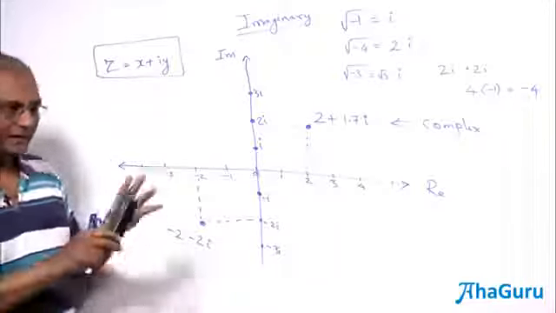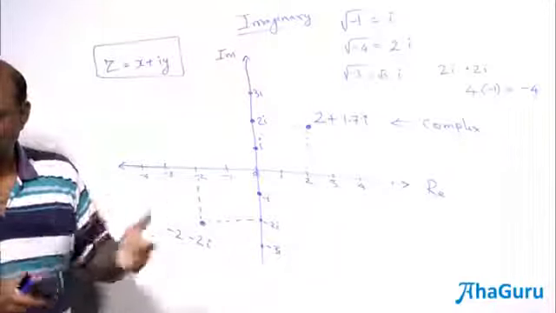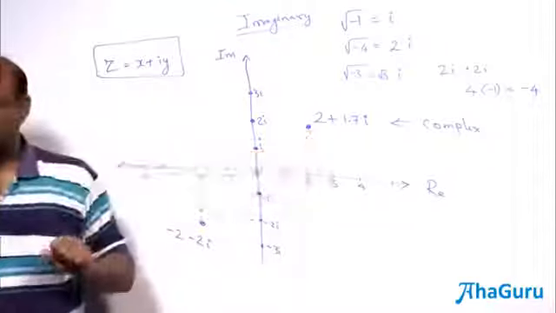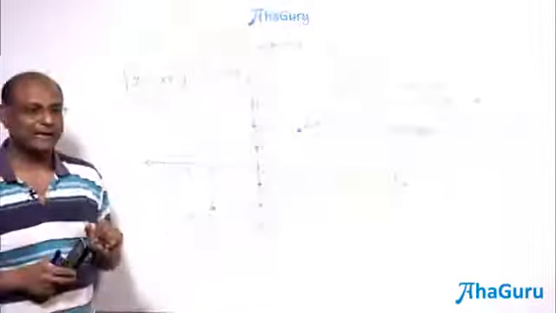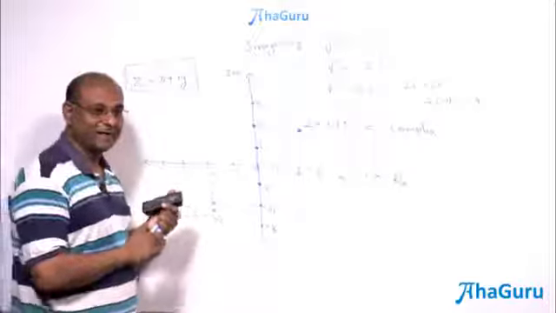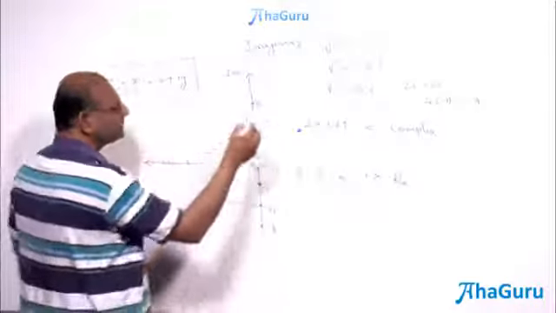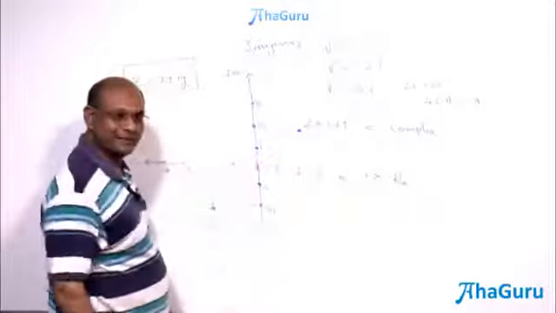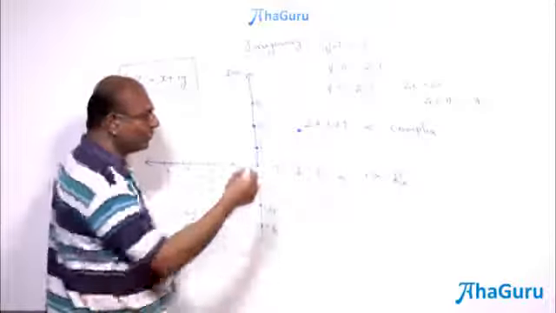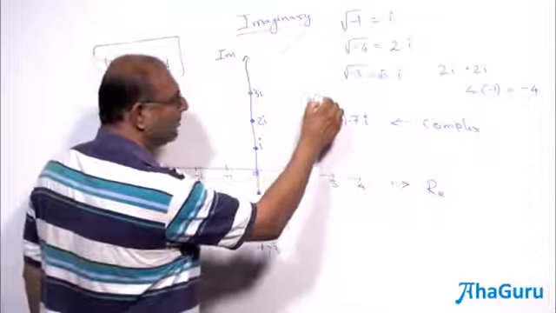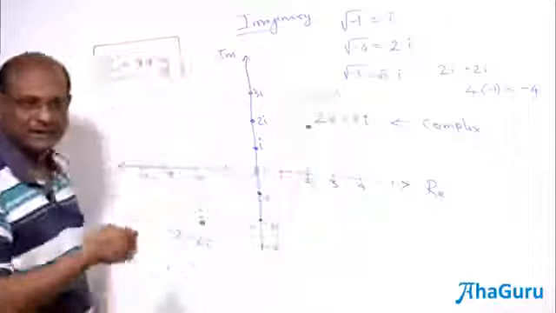Now for the next few problems we are going to try and solve, I won't use this very much. Then I'll come back to looking at the Argand diagram. Before we go away from the Argand diagram, let us think about this point. This point is a number. You are used to talking about this as 2 comma 1.7, x comma y.